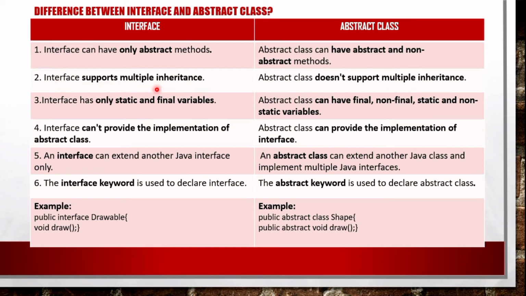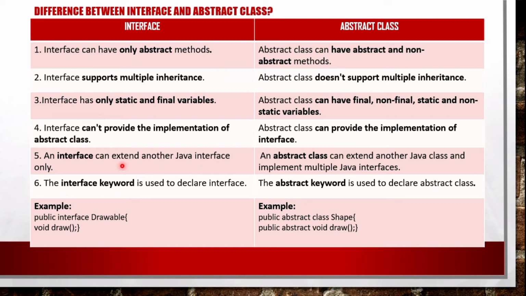Interface supports multiple inheritance. Abstract class doesn't support multiple inheritance. Of course, we can achieve the multiple inheritance concept in Java through interfaces only. The third point: interface has only static and final variables, but in abstract classes, we can have both final and non-final, static and non-static variables. My fourth point is an interface can't provide implementation of an abstract class, but an abstract class can provide implementation of an interface.